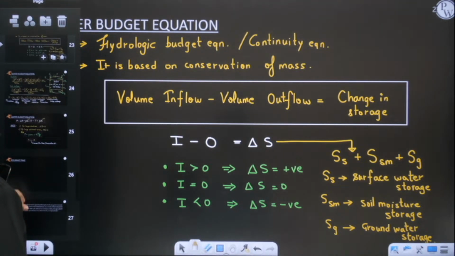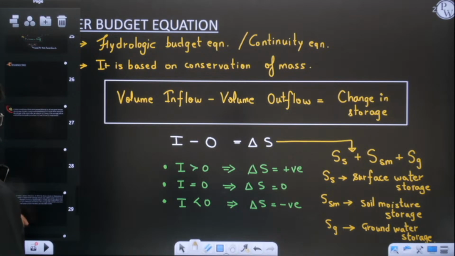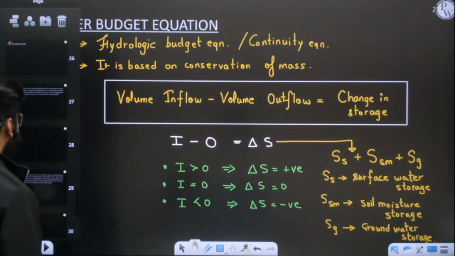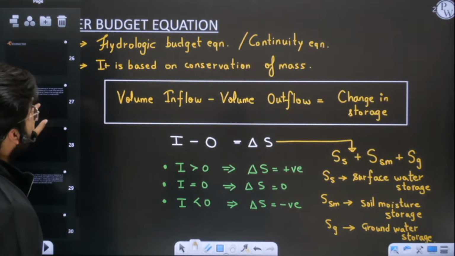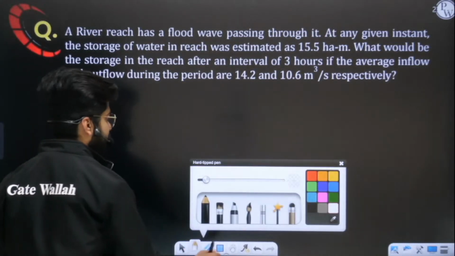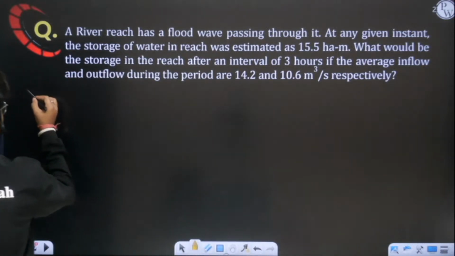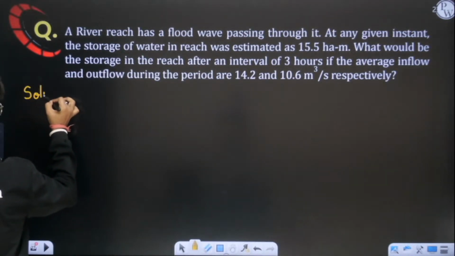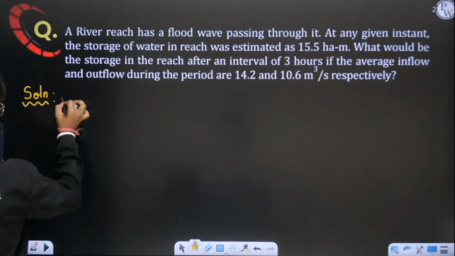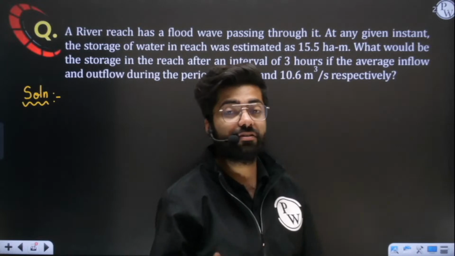Make sure that you understand this very, very clearly. So let us solve one very beautiful question on the water budget equation. Let me see if you are able to solve this or not. See, this is a very, very important question. It is based on the water budget equation.